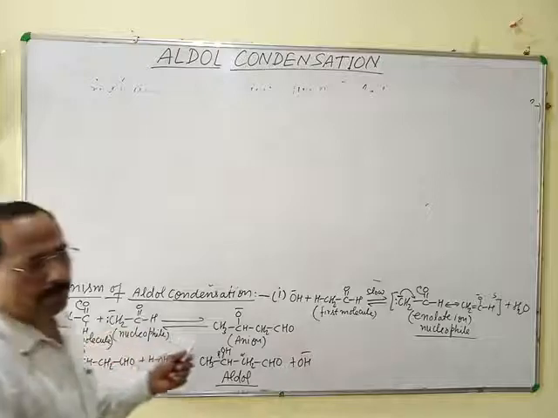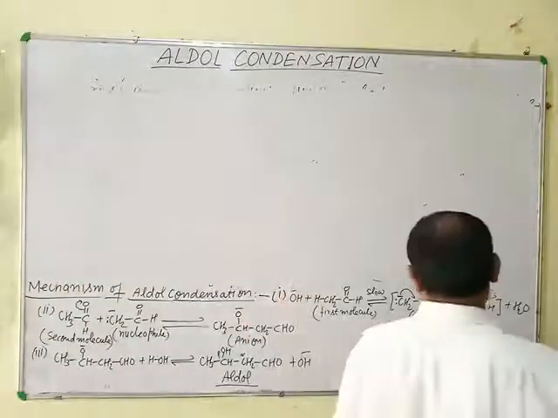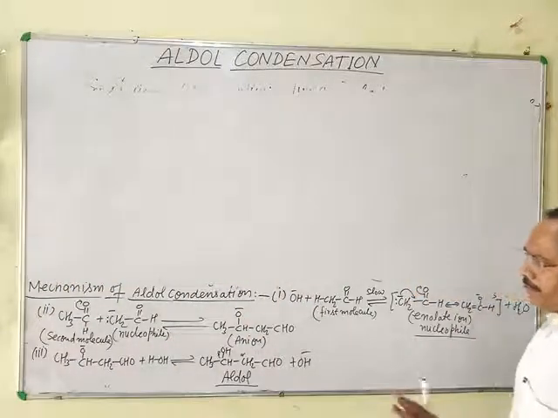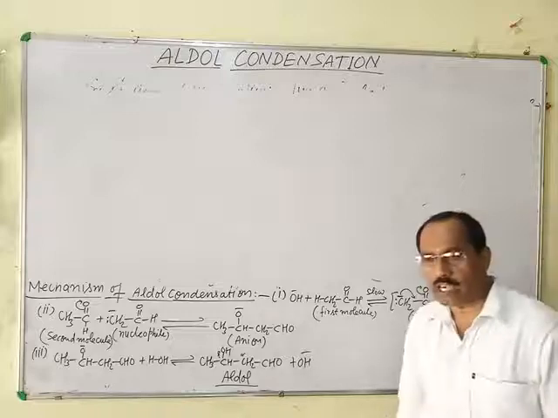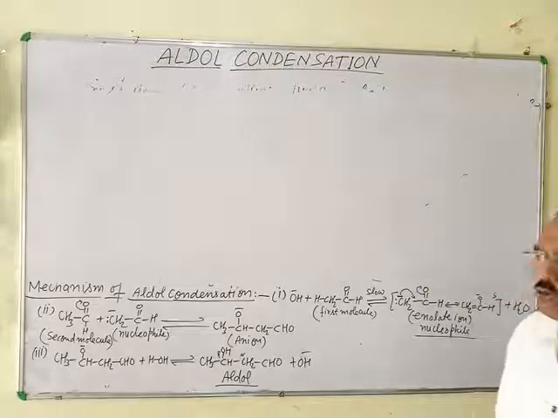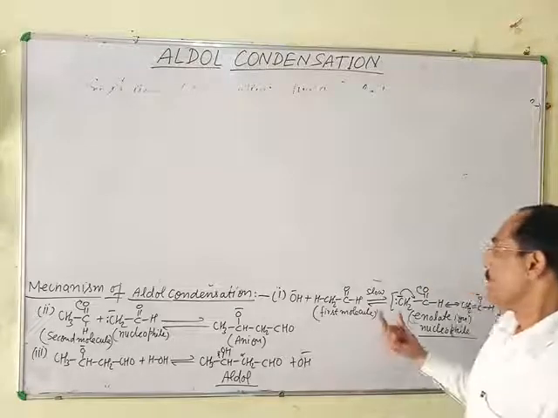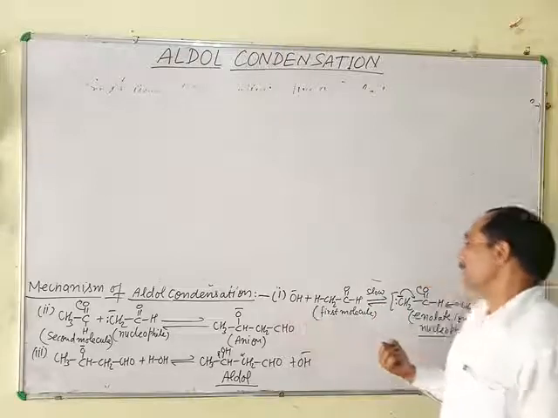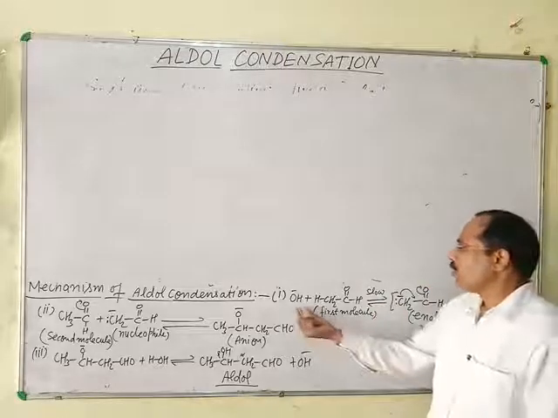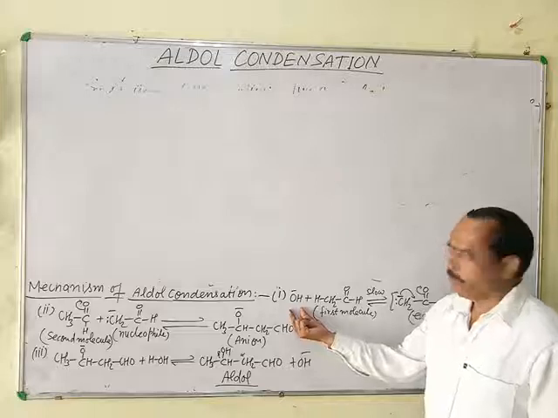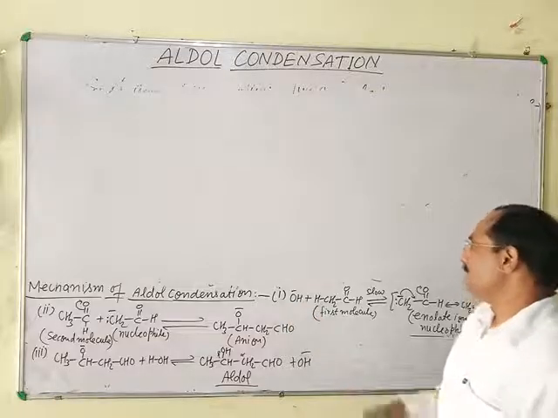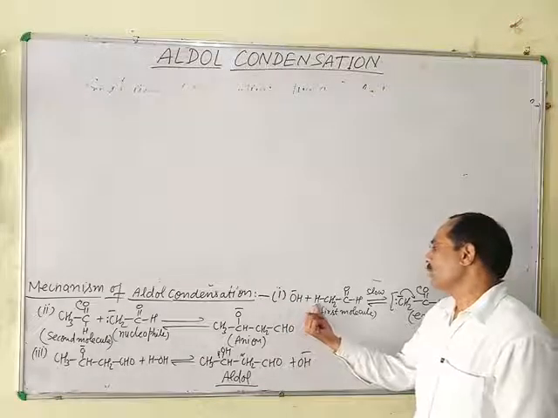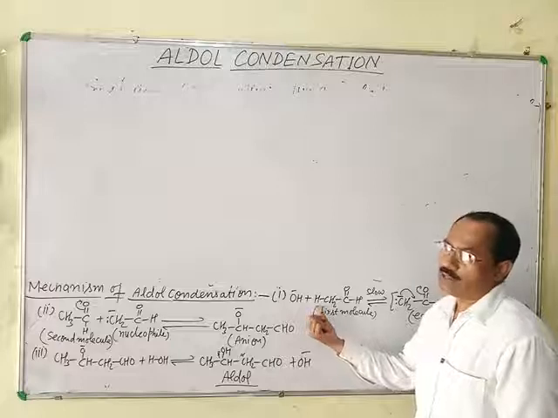This is the mechanism of self condensation, for example, condensation of acetaldehyde in presence of dilute NaOH. In the first stage, OH negative, the hydroxide ion, abstracts a proton from the alpha carbon of the aldehyde molecule.